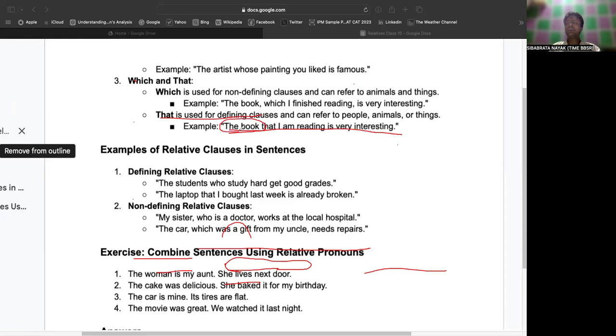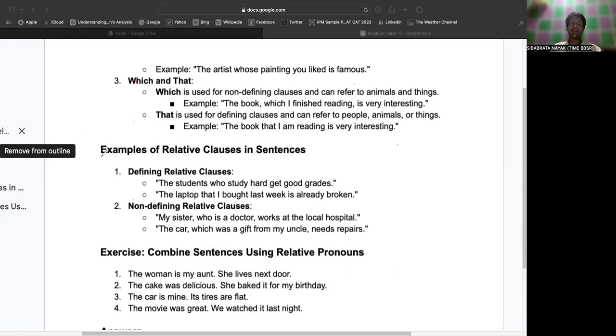So you can easily identify if there is a comma placed or not. If there is no comma or no extra information, then it is used with that. Right. Now, am I clear? Yes, sir. Okay. Now, coming to a couple more sentences.